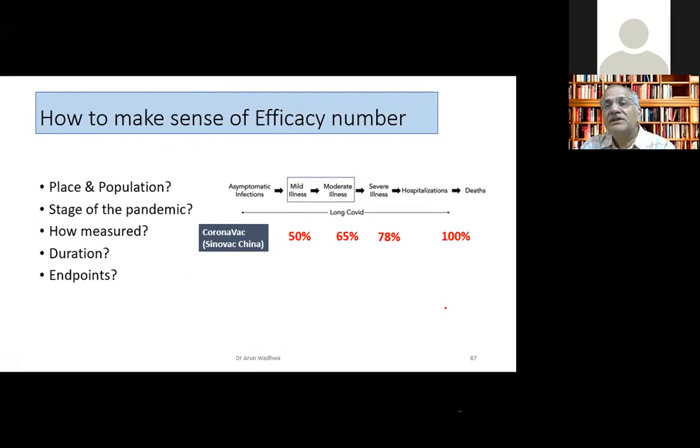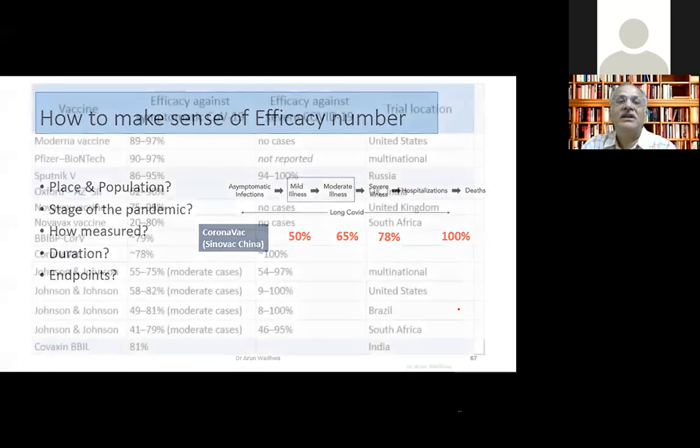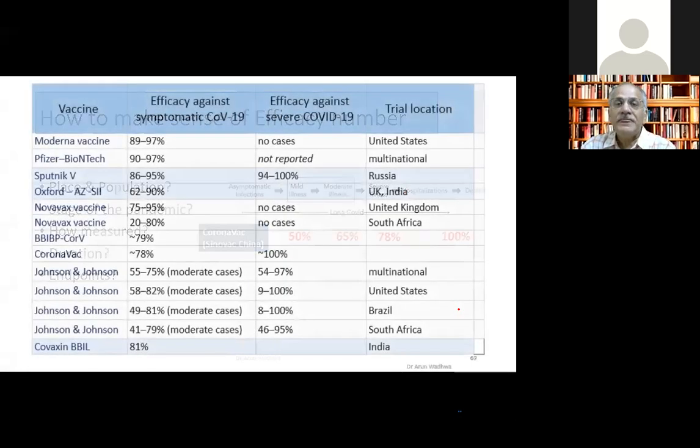So when you see the efficacy number, when you compare different vaccines, you should always compare the same with same. You can't compare hospitalization efficacy with mild illness. So always compare probably hospitalization and death. This is the ultimate which we want to avoid just now. So compare how much protection against hospitalization and death all these vaccines have with each other. So coming to efficacy against hospitalization and death.